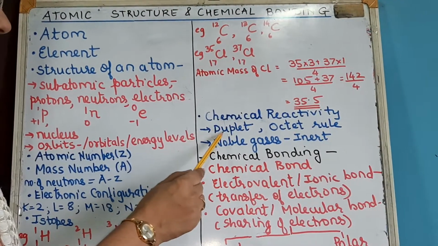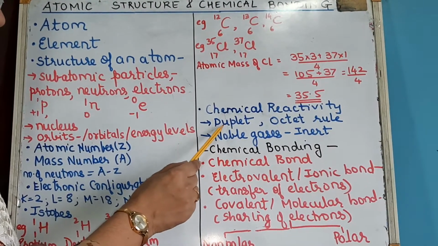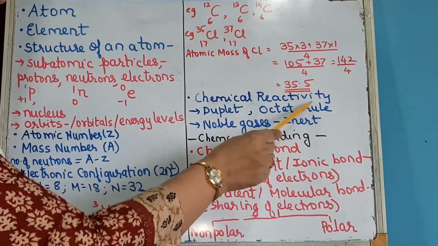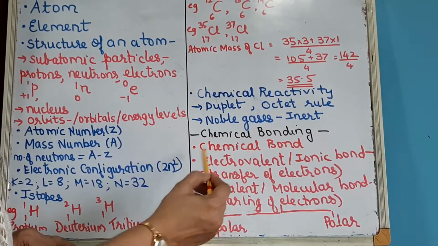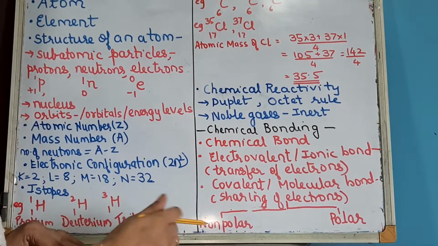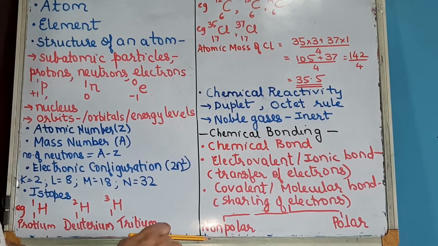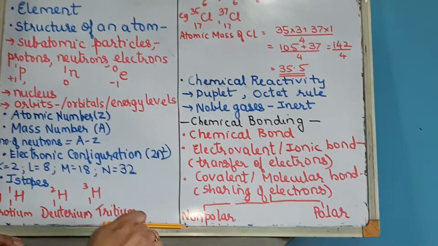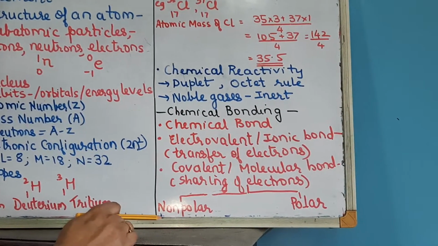So when an element has 2 electrons in its valence shell, it is said to satisfy the duplet rule, and when it has 8 electrons in its valence shell, it is said to satisfy the octet rule. Now the same example you can take, chlorine. Chlorine's atomic number is 17, so the electronic configuration will be 2, 8, 7.